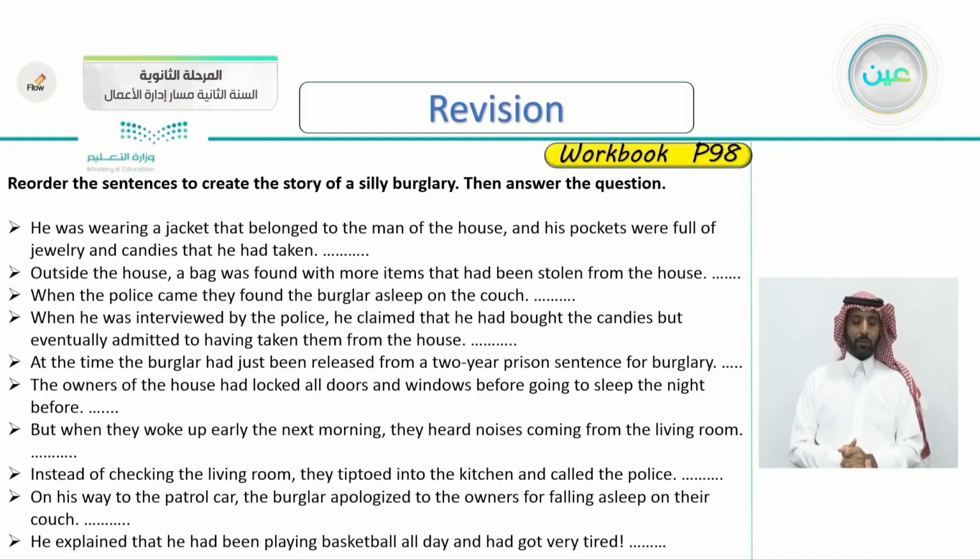Next, the owners of the house had locked all the doors and windows before going to sleep the night before. The next sentence: but when they woke up early the next morning, they heard noises coming from the living room. The next sentence: instead of checking the living room, they tiptoed into the kitchen and called the police.